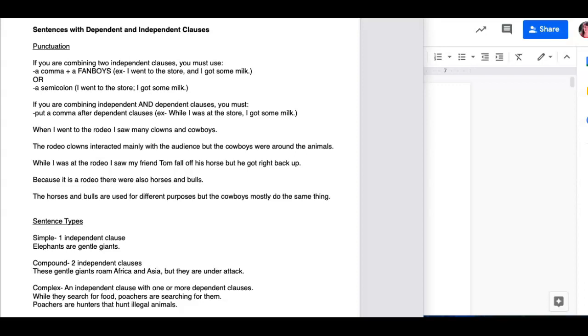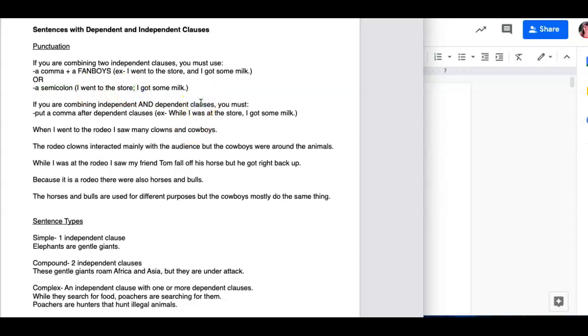Okay, now we've been talking a lot about punctuating these different sentence or clause types over the past week. Remember, if you are combining two independent clauses, you must use a comma and a FANBOYS. So example, I went to the store, comma, and I got some milk. We do not just want the comma, we do not just want the FANBOYS, we want both of those. Remember, a comma is not powerful enough by itself to combine them, and we need that pause along with our FANBOYS that the comma provides. All right, your other option is just to use a semicolon. So I went to the store, semicolon, I got some milk.